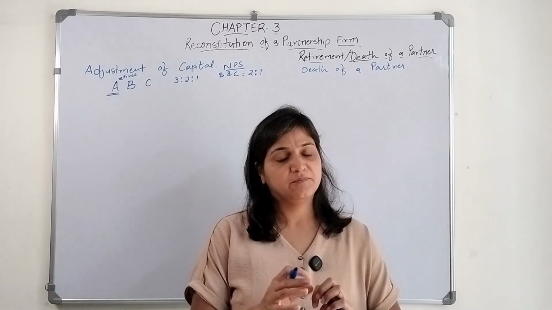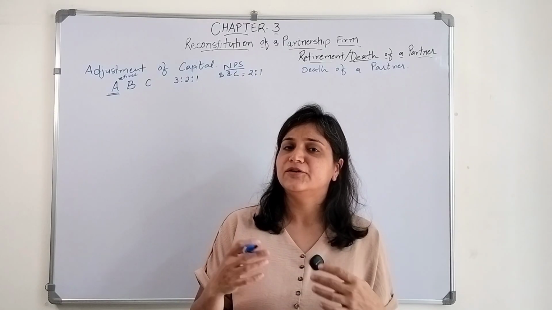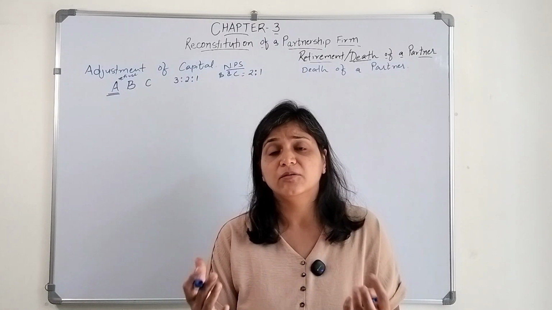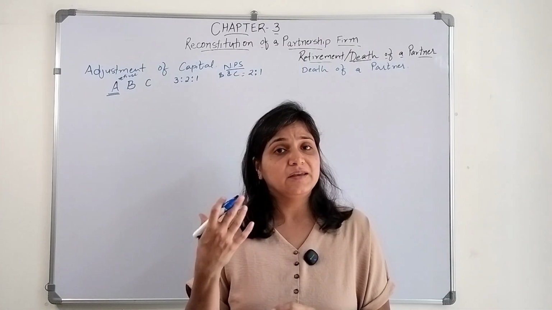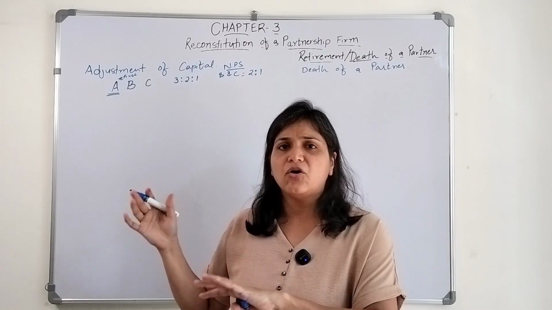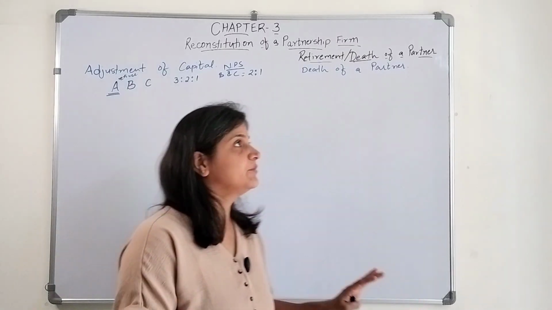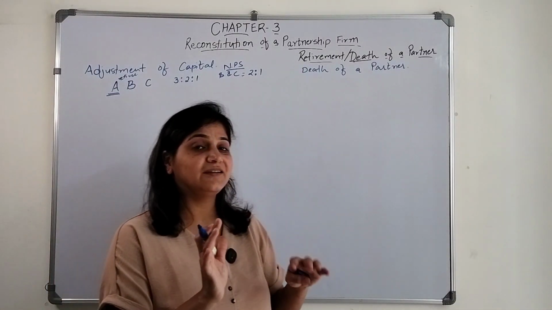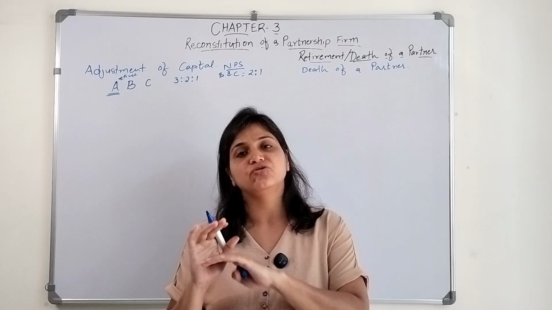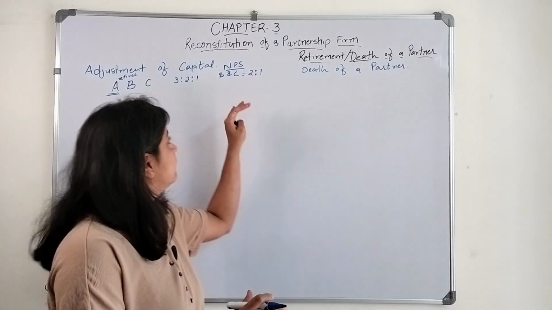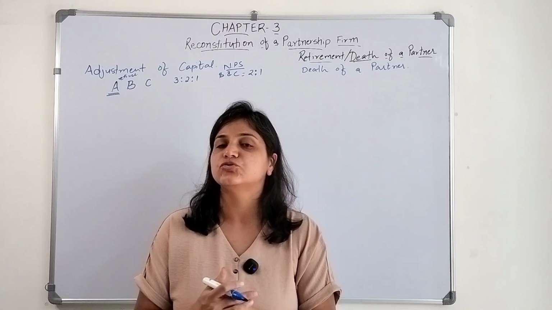In the illustration, it may be specified what their new profit sharing ratio will be, or how much they will be gaining. So their gaining ratio will be specified, and accordingly you will determine their new profit sharing ratio. If nothing is specified, then whatever ratio they were sharing earlier, in the same ratio they are going to share their profits. So the new profit sharing ratio is 2:1.